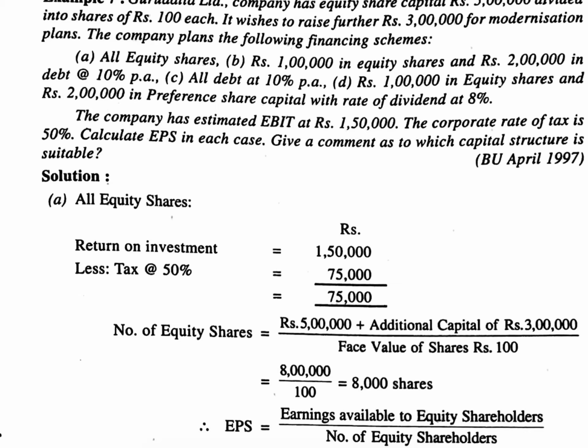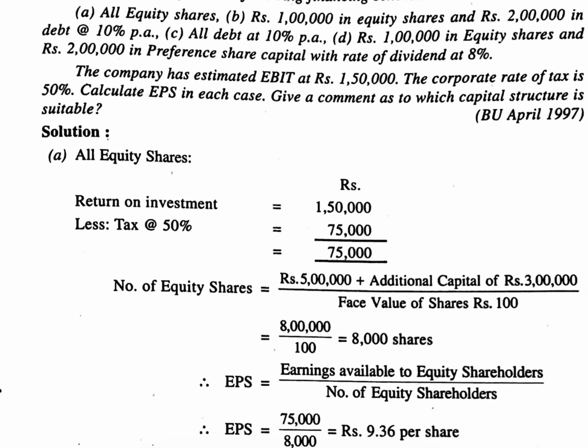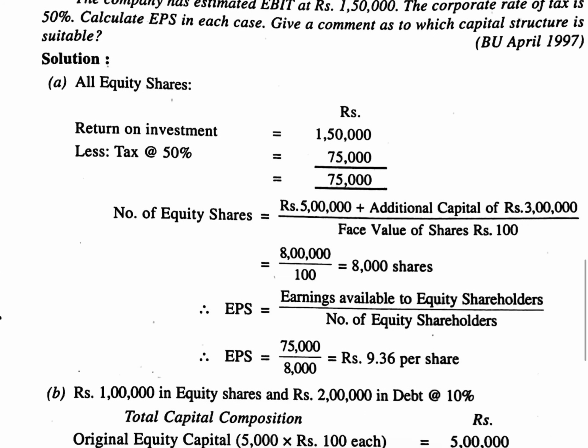Now we have both the things to calculate EPS. Therefore, EPS is equal to earning available to equity shareholders, that is 75,000, divided by number of equity shares, 5 lakhs plus 3 lakhs divided by 100, which is 8,000 shares. So earning per share is equal to 9.36 per share. So this is for the first plan.